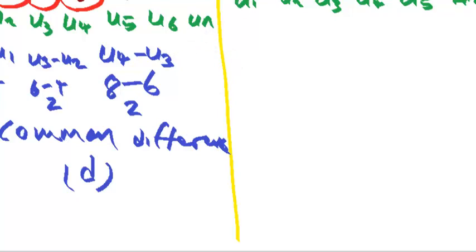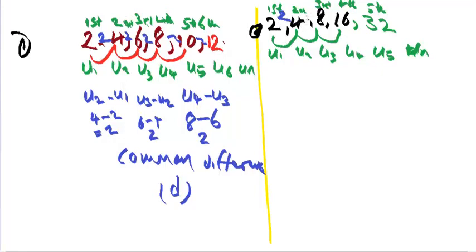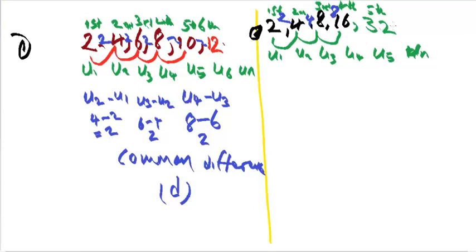Now, also if we come to this side, if we decide to find a difference here, we will get 4 minus 2, which is 2. Then we get 8 minus 4, that will be 4. Then we get 16 minus 8, that will be 8. So we see that the differences are different, and therefore we say that there is no common difference here.